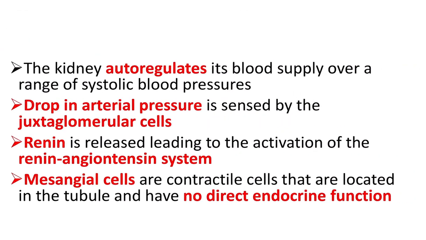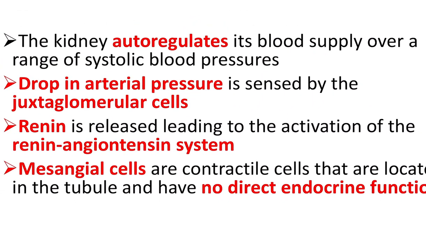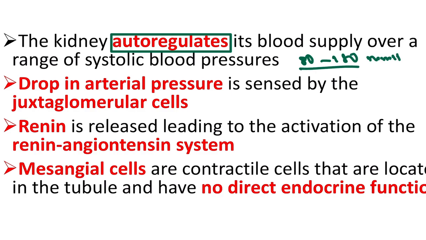So let's see, the kidney autoregulates. That means the blood flow of the kidney is maintained by the kidney on its own. When the blood pressure fluctuates all the time, the kidney maintains its normal blood supply in the range between 80 to 180 millimeter mercury. So when blood pressure is 100, 120 or 140, and even when it is 80, in all these conditions the blood flow to the kidney will be the same.